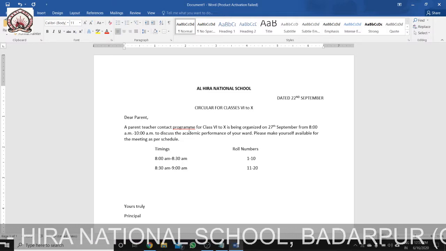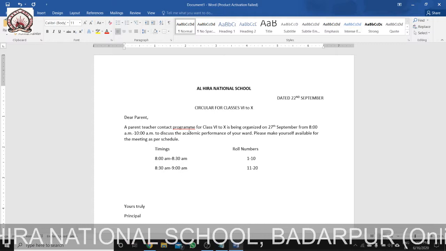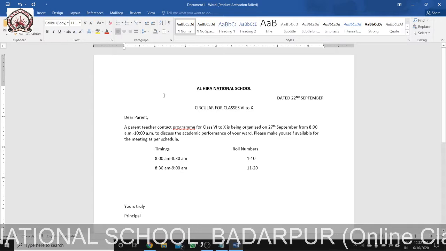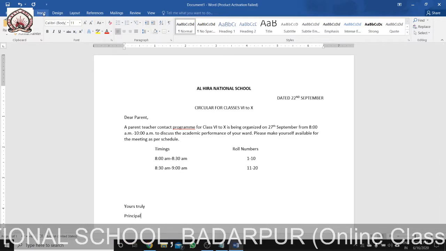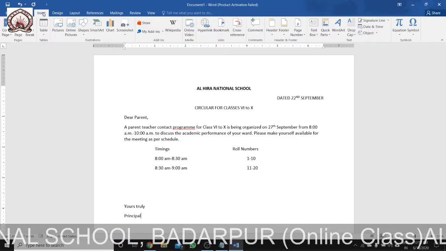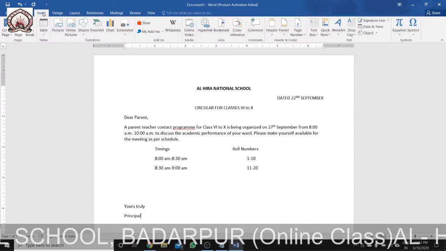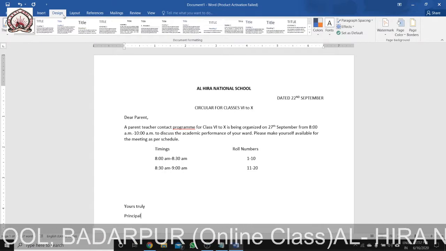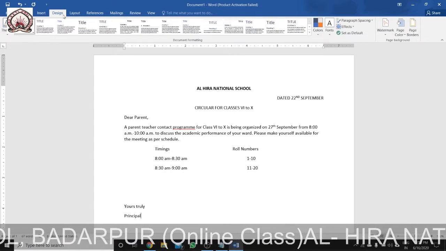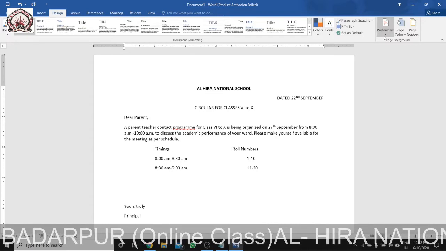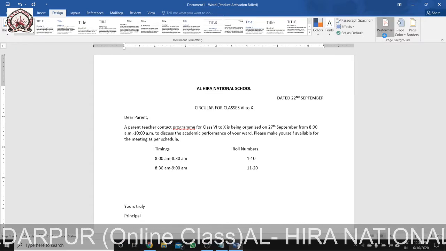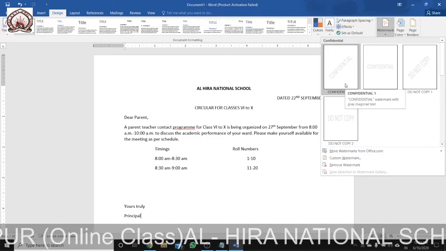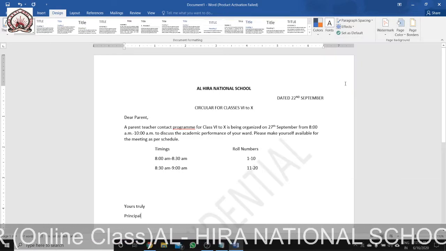Now, how to insert a watermark? Here in your book, you will find ABC International School. So I will insert Al Hira National School. Watermark is inserted from the Design tab. Inside Design, you will see Watermark. Let me click any watermark. Here it has come as Confidential. You can see it has come here, Confidential.